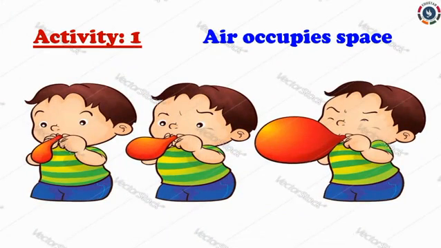Dear children, first we are going to do activity 1. Needed things: 1 balloon. Take a balloon and blow air. When we fill air into a balloon, it enlarges, isn't it? This is because of the air filled in it. This shows that air occupies space. Have you understood, dears?